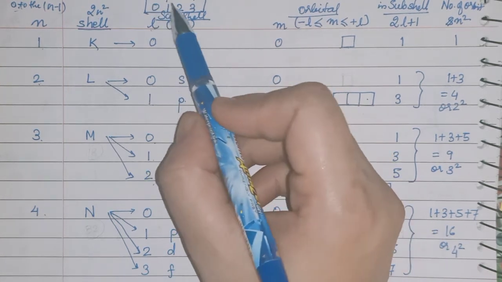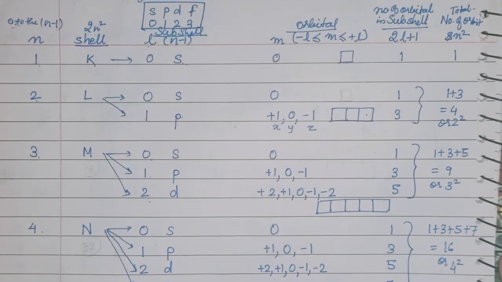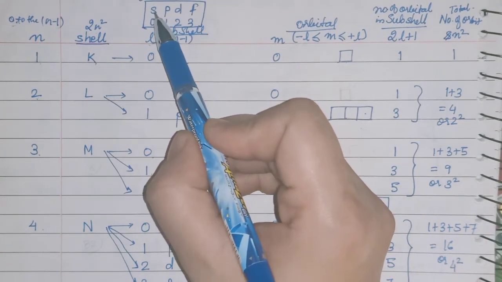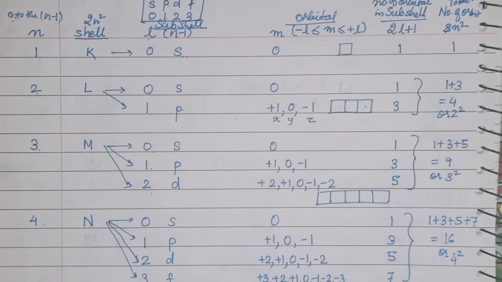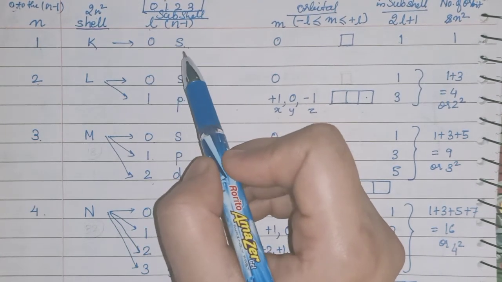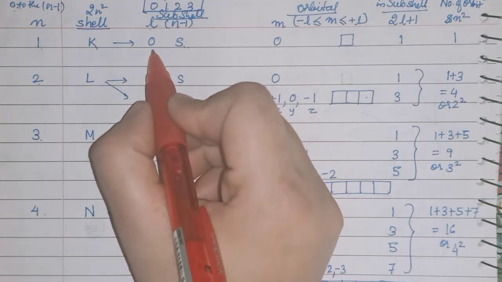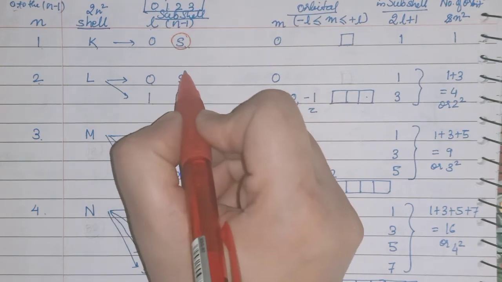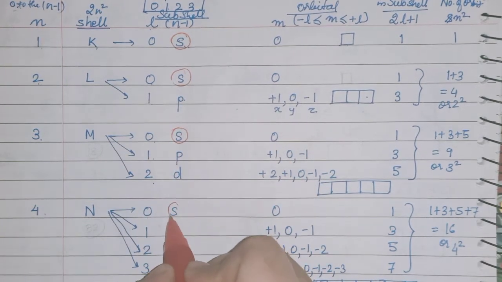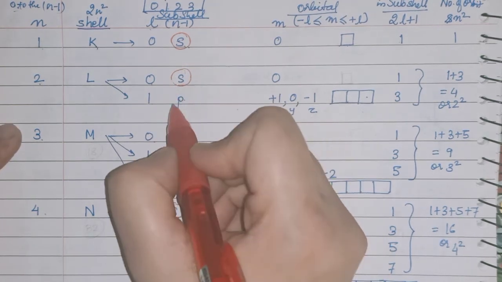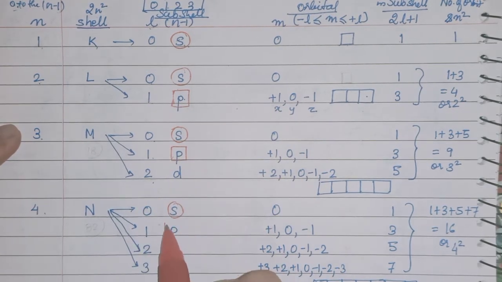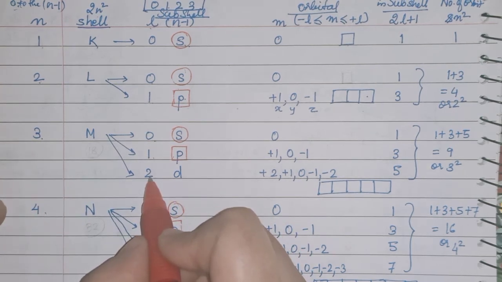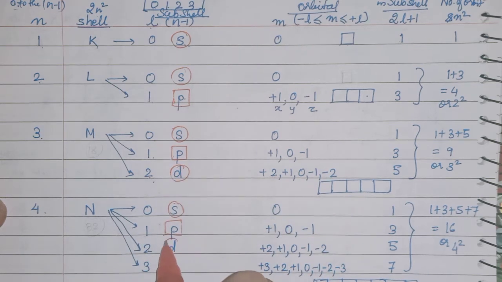So in L, SPDF, you have all learned just now. See children here, SPDF: if 0 is there, that means S; if 1 is there, that means P; 2, D; 3, F. Now remember these things children. 0 is S, so at every place, wherever you find 0, you will put S. Here 0, you will put S. Here 0, S. 0, S. Where you find 1, you will put P. Here also 1, so it will be P. Next, where you find 2, you will put D. 2 here, you will put D. And if it is 3, you will put F.